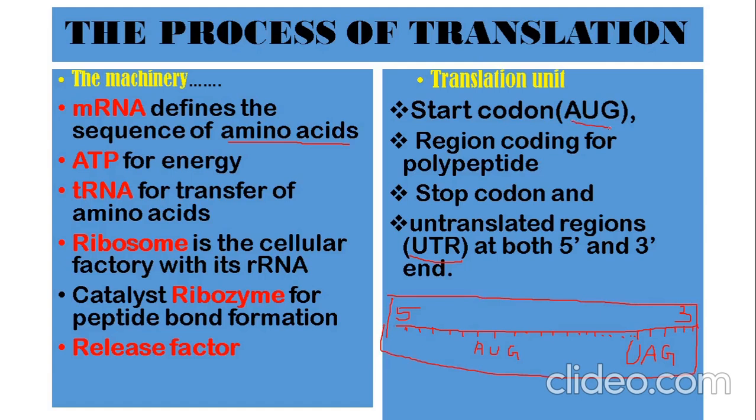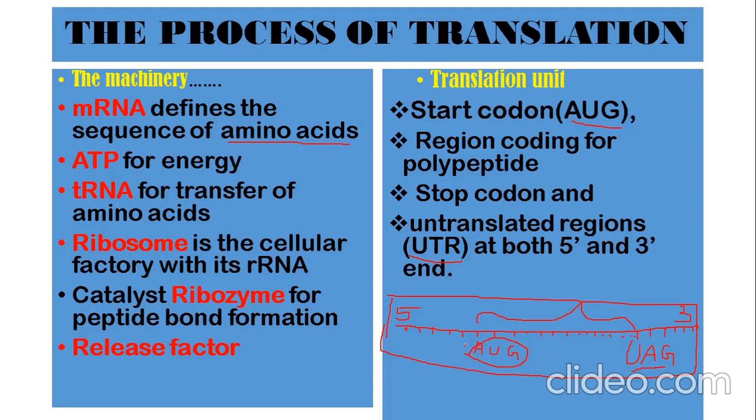As told here, the start codon AUG, it should have a start codon from where the protein formation will start. It starts, then these are the regions that will code for the amino acids, thereby forming the polypeptide till the time it reaches the stop codon. Once it reaches the stop codon, no more formation will be possible. So from this specific part, the polypeptide will be formed.